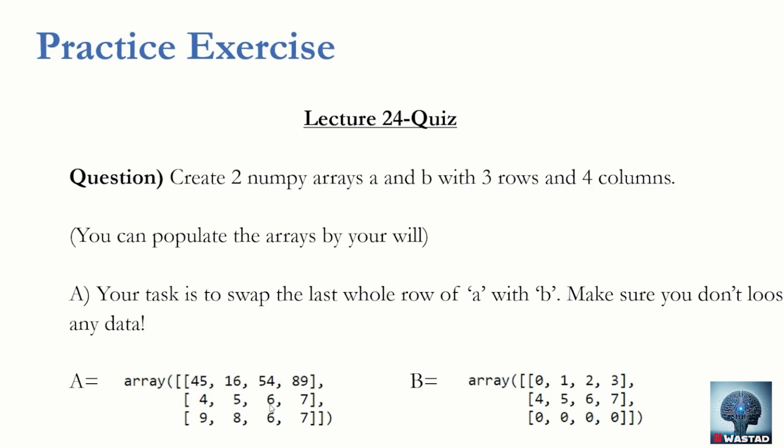So let's say this is the first array, that's A. There are 3 rows and 4 columns. Then there's B, 3 rows, 4 columns again. There's no limitation on any values. You can keep any values. Your task is just to swap the whole last row of A with B. So both updated arrays should have each other's last rows. So B should contain 9, 8, 6, and 7 after swapping, and A should contain the zeros.